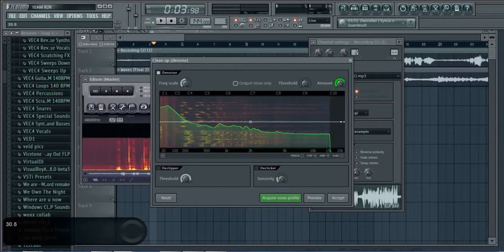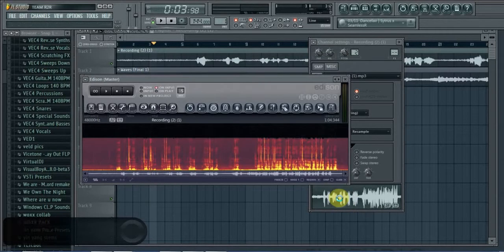So I'm going to increase the amount a bit. If I preview this, you can see here there is a bit of noise, but that's enough. Like, you can't hear it. So if I go output noise only, there you go. A lot of it has been cleaned up. So we're going to deselect output noise only, and we're going to accept this.